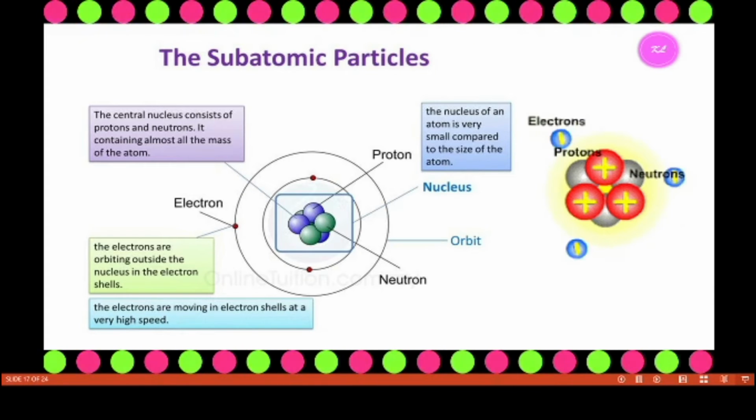The electrons are moving in the electron shells, also called orbits or energy levels. We call these energy levels, we call these orbits, and we also call these shells. The electrons are always moving in the shells, in the energy levels around the nucleus, at a high speed.